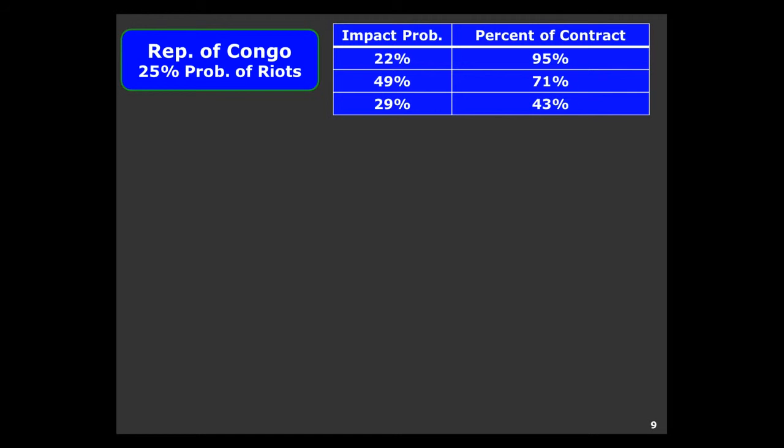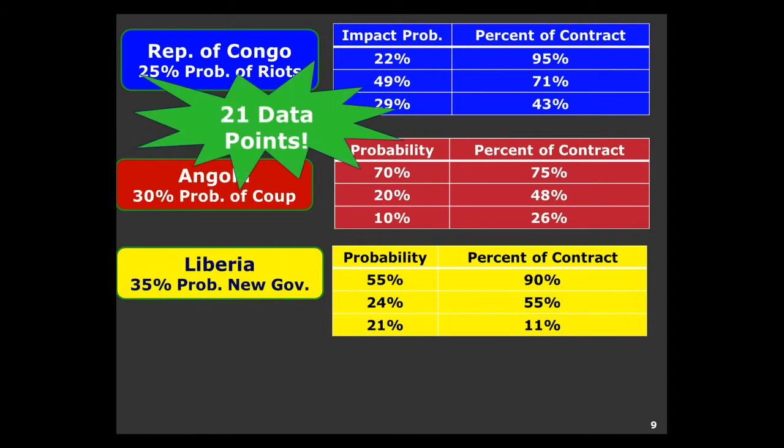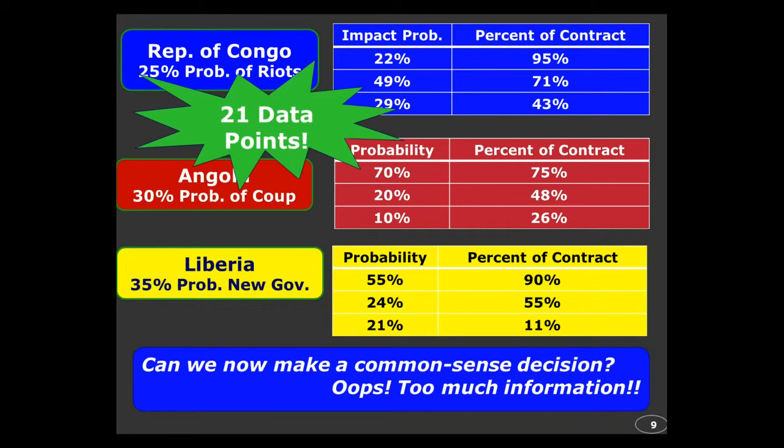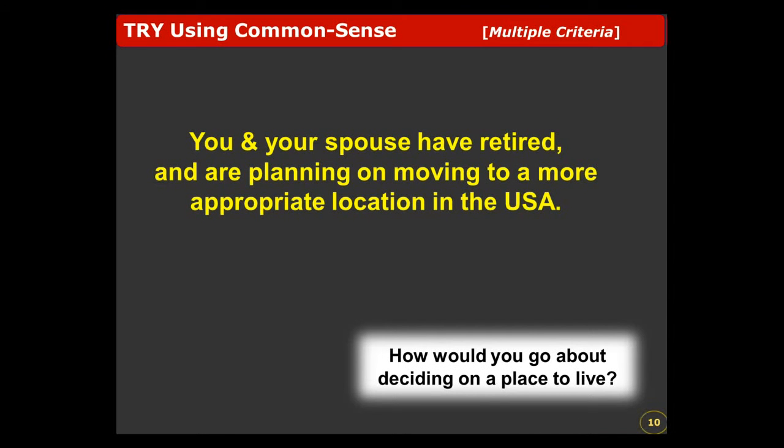Angola, which has a 25% probability of riots, might have an impact, say a 22% probability that we might still get 95% of the contract, 49% probability that we might only get 71% of the contract, and 29% probability that we might only get 43% of the contract. Congo and Liberia, we have similar data. Ladies and gentlemen, 21 data points now. Can we now make a common sense decision? Oops, we are struggling.